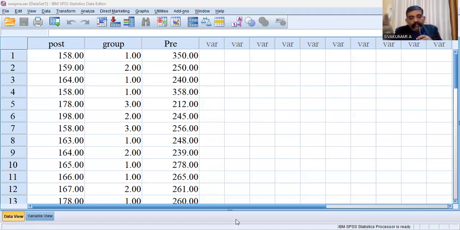Then the variables. First, the type of exercise, that is the independent variable. Then the post-intervention cholesterol level measurement, that is the dependent variable. Another variable is the pre-intervention cholesterol concentration, that means your cholesterol level in the blood. That is the covariate.